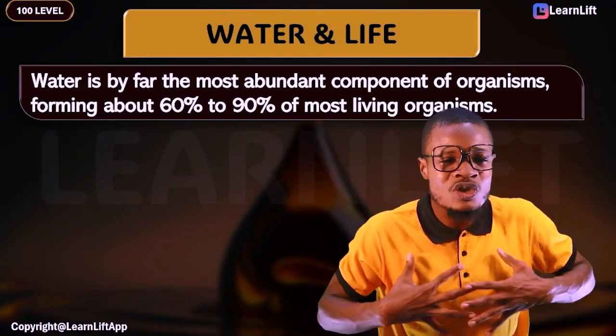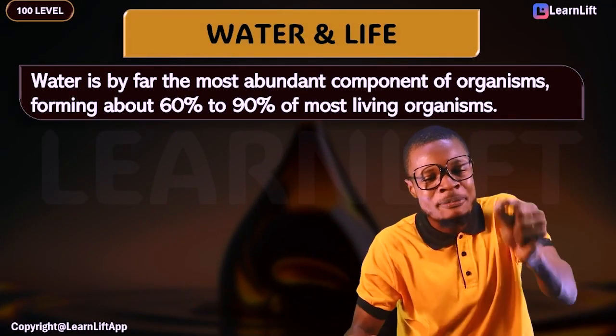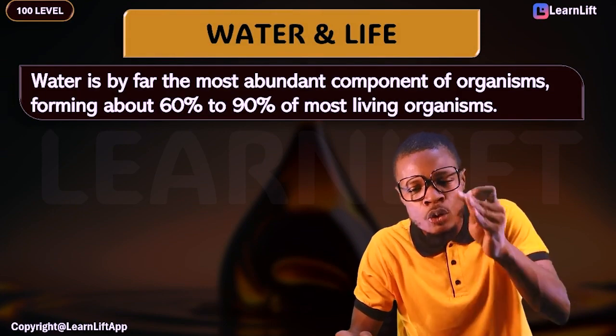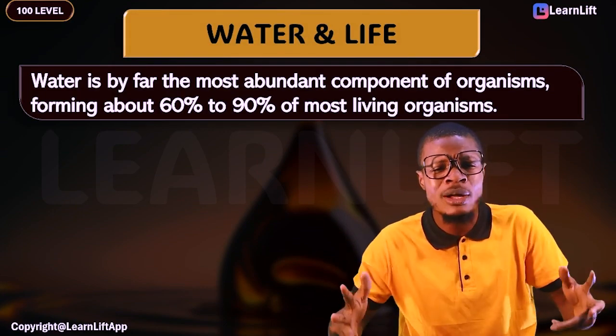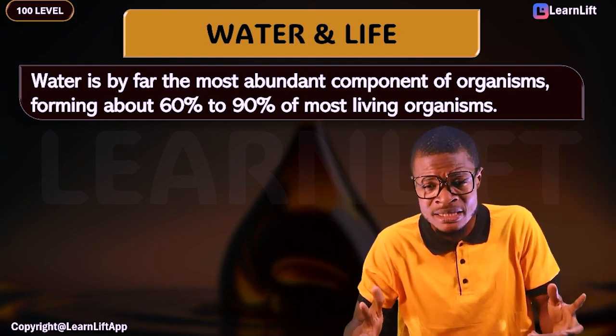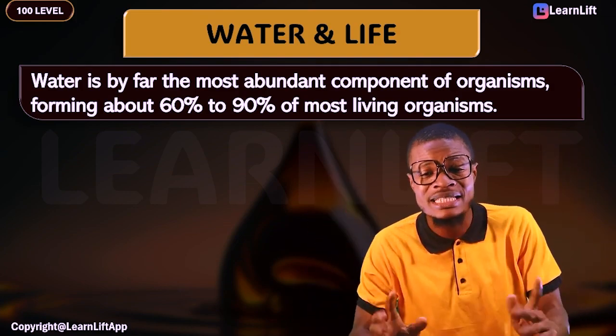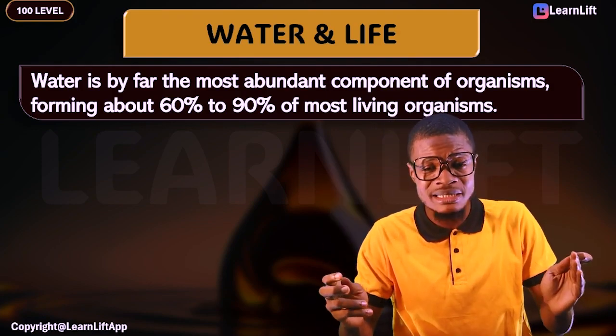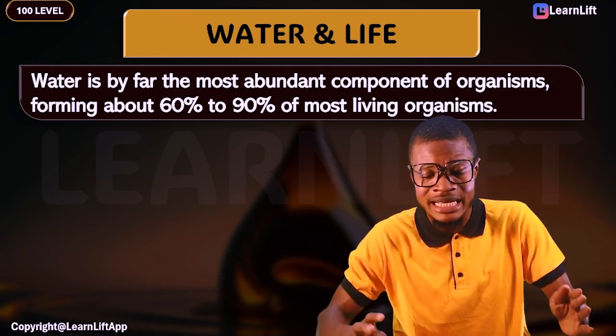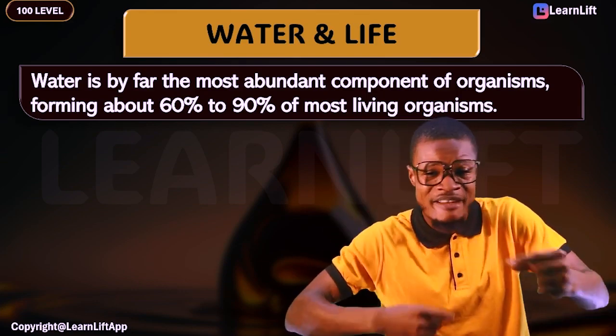You must understand this with me, that water is by far the most abundant component of organisms, and it forms about 60 to 90% of most living organisms. Now listen to this. Just this statement alone, you can see as 3 past questions that they keep on asking every time.